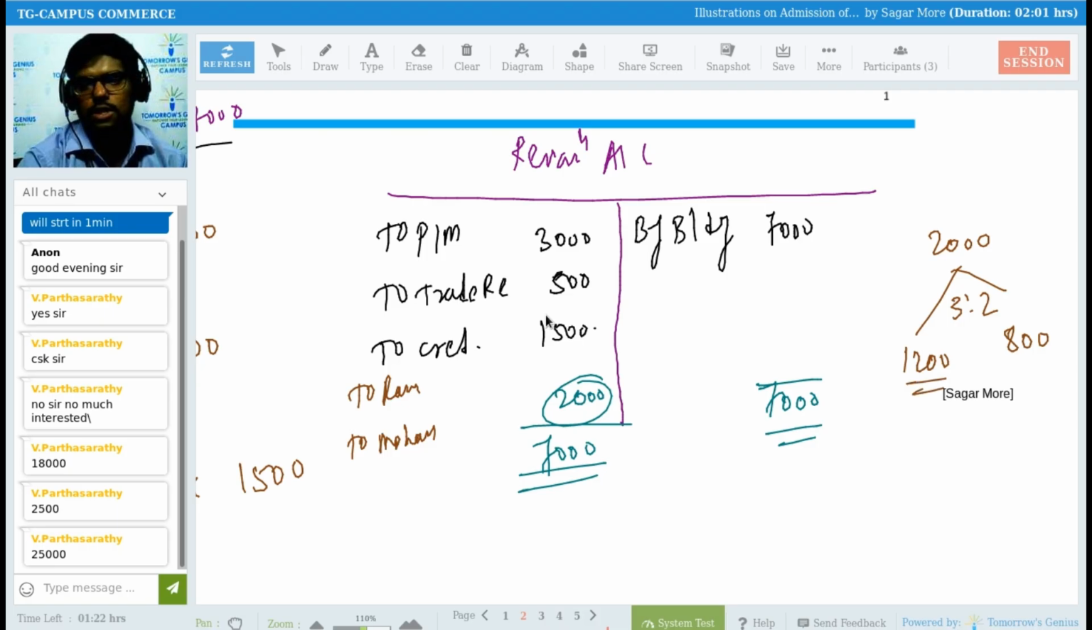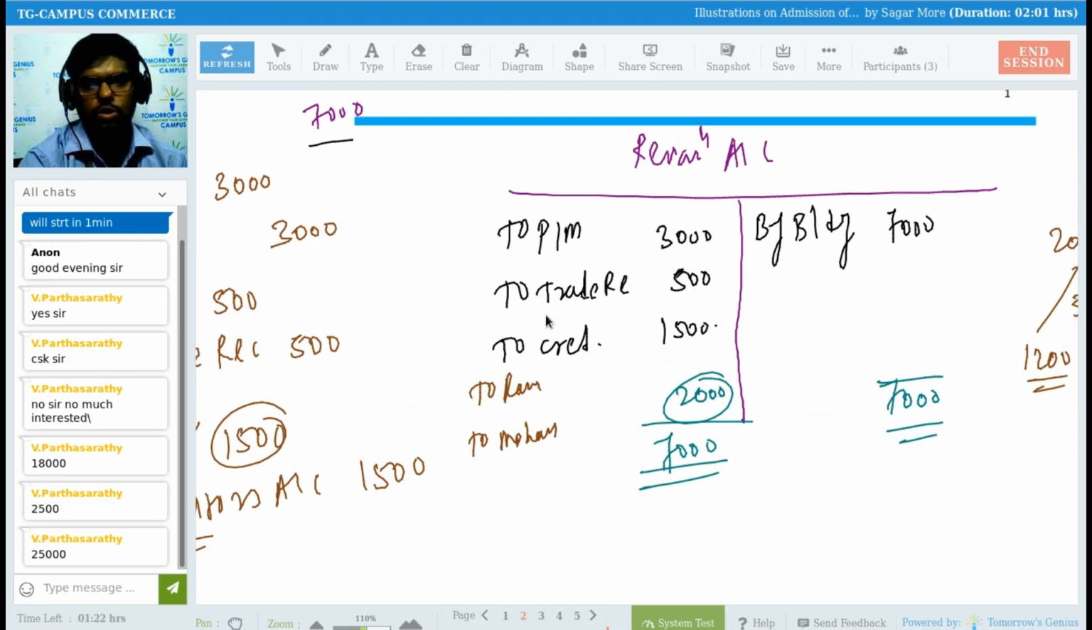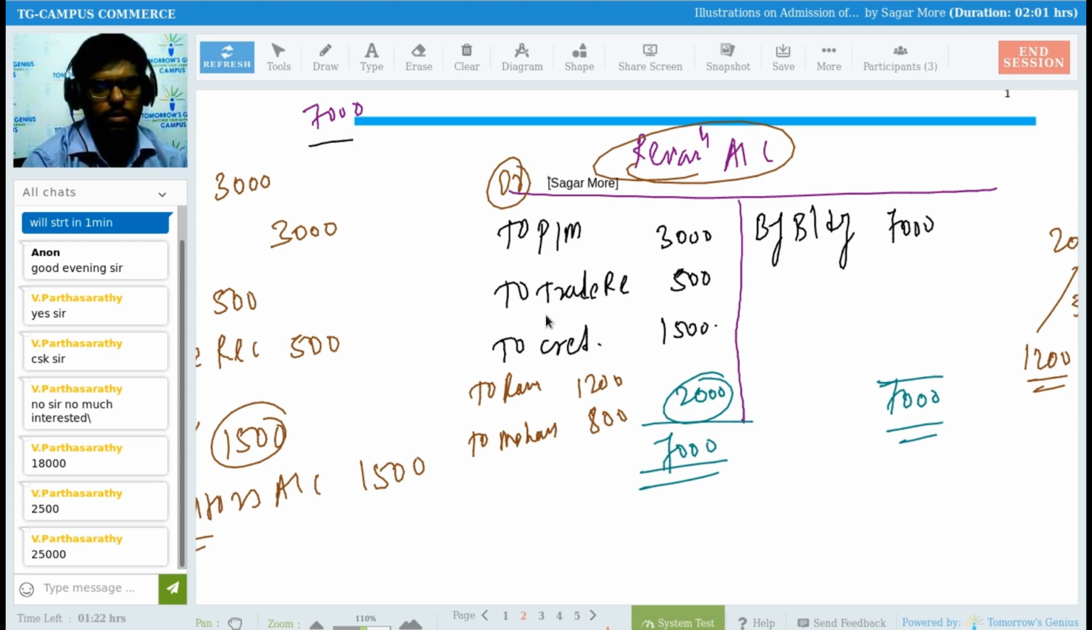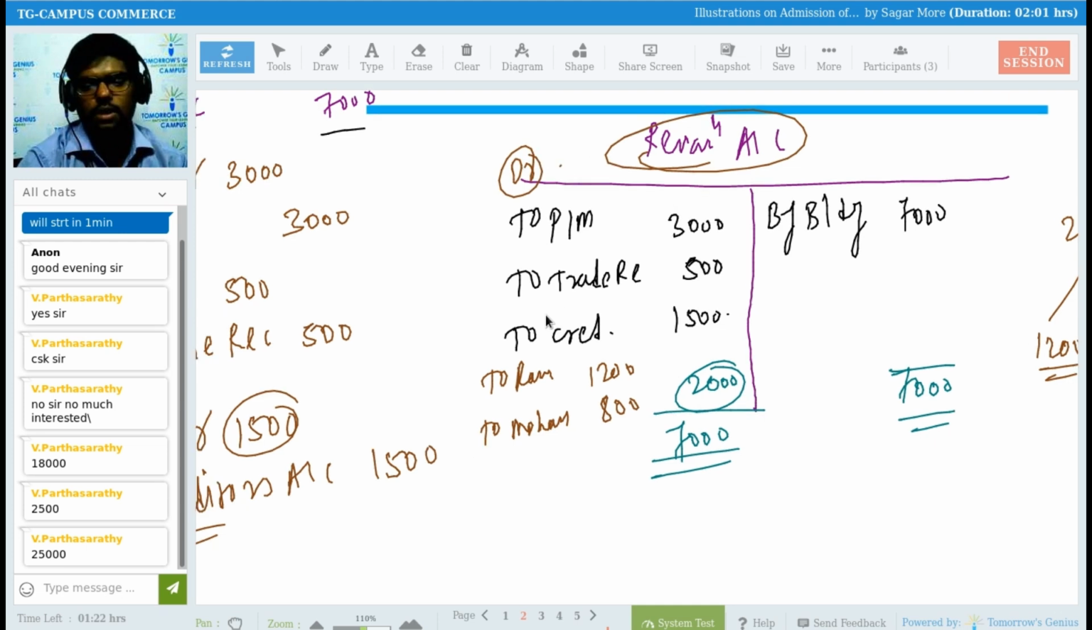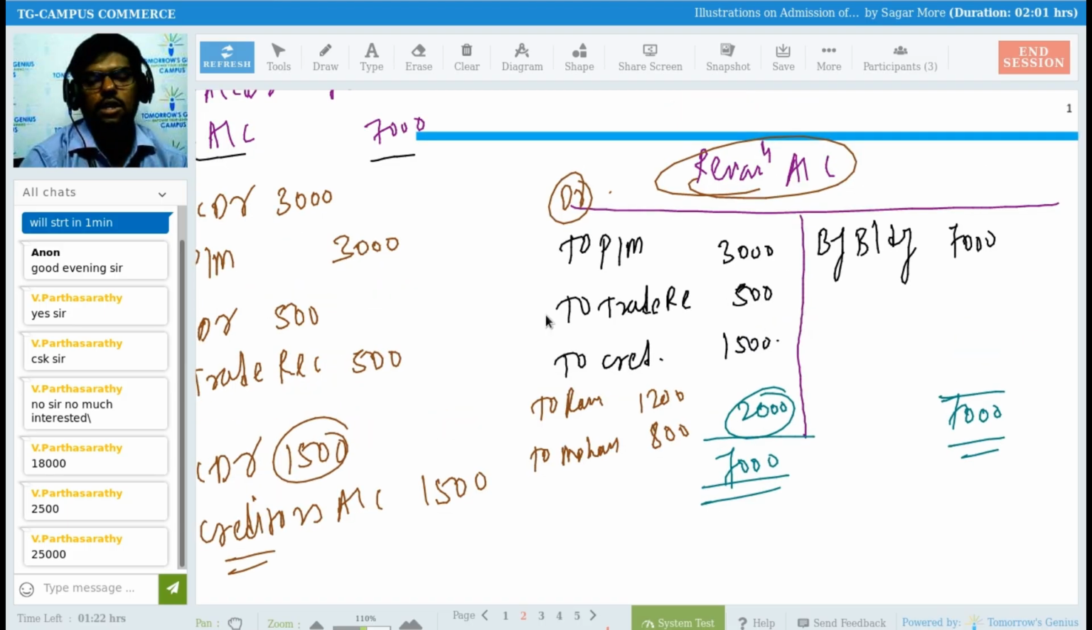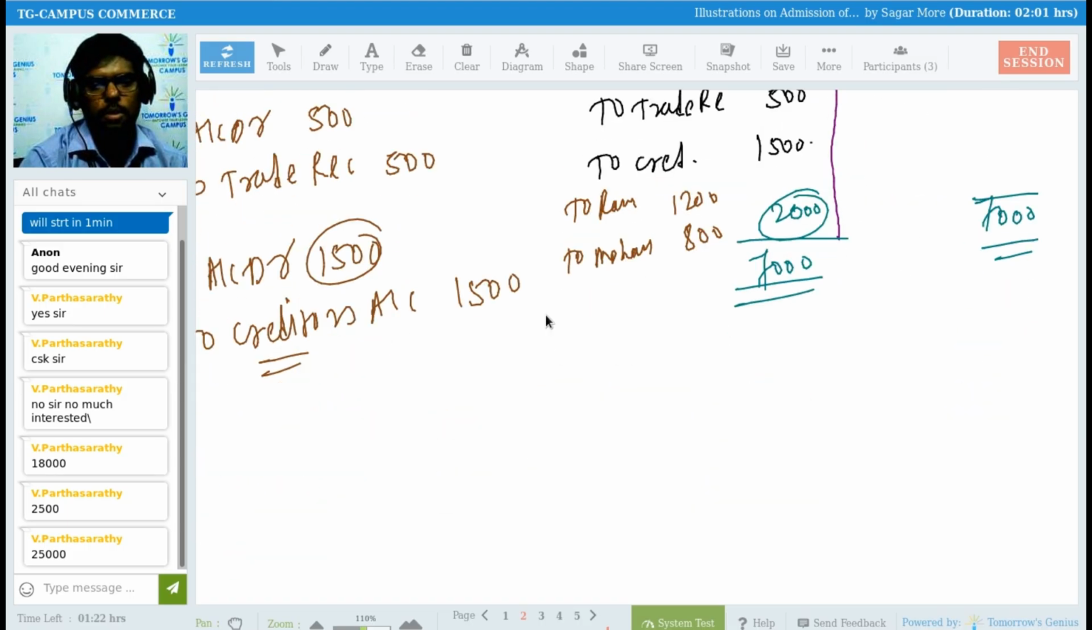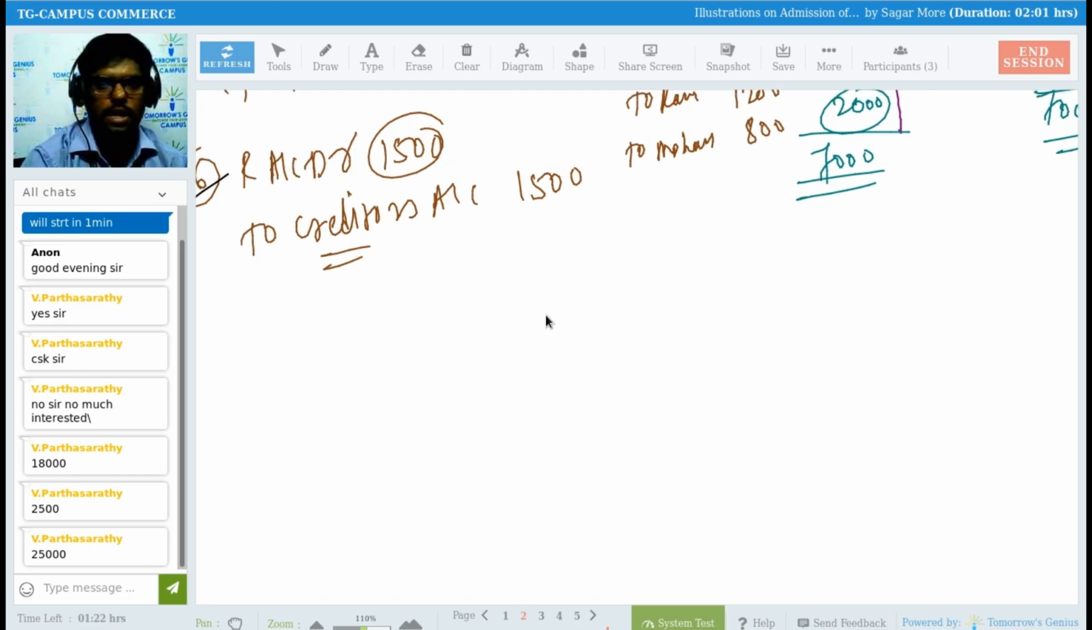Right? 1,200 rupees and 800 rupees is the answer. So for that I need to pass a journal entry also. Tell me which journal entry I need to pass for these. You get this balance on the debit side of revaluation. Revaluation account debit to Ram's capital and Mohan's capital. Yes, absolutely correct.